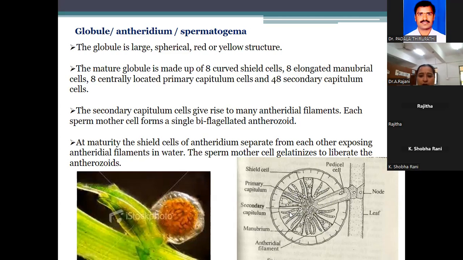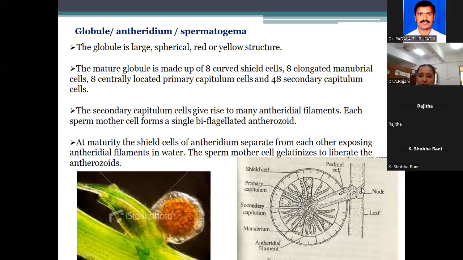Secondary capitulum is also the same. Secondary capitulum is inside. See here. The secondary capitulum cells give rise to many antheridial filaments. Antheridial filament means these are antheridium filaments.